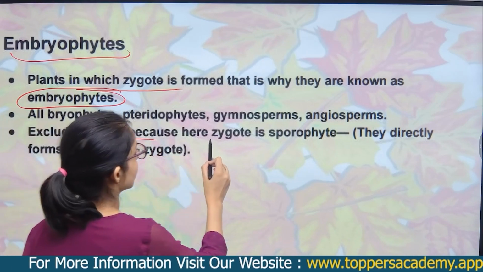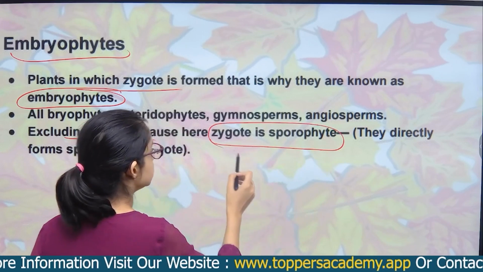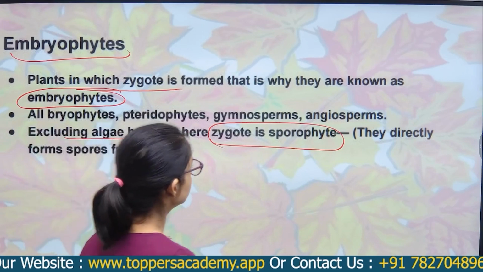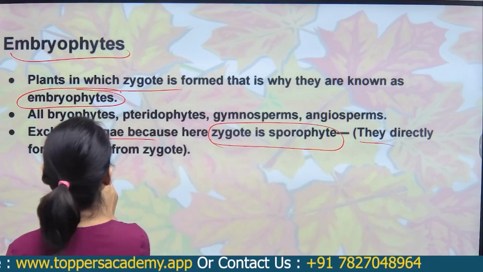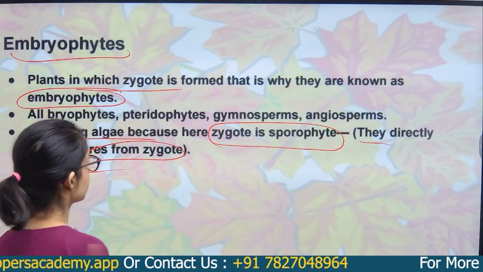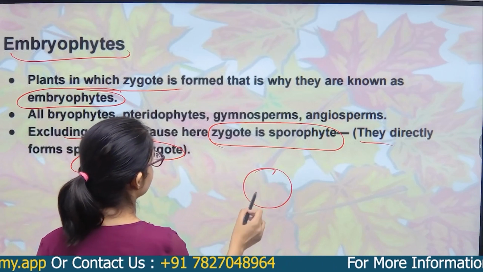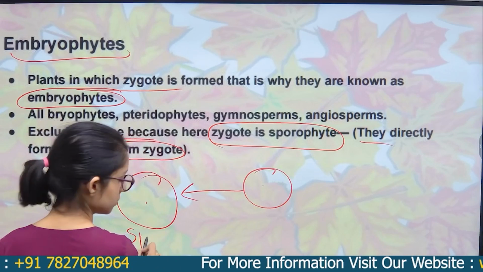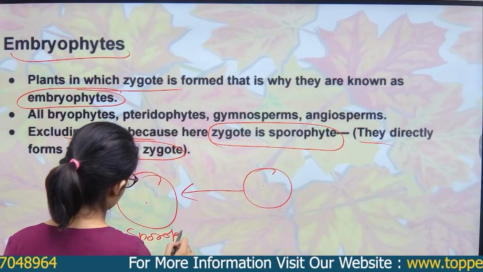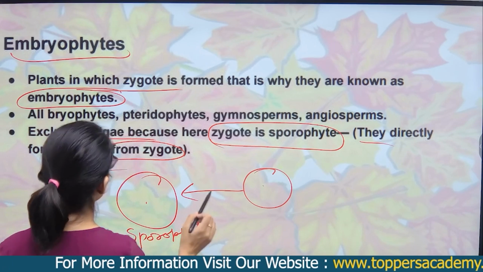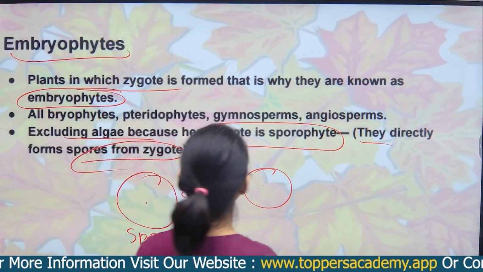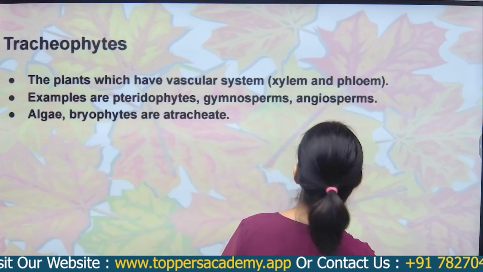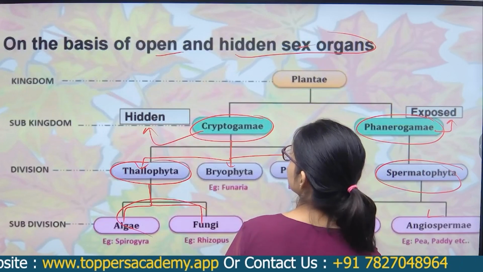Because here the zygote is the sporophyte, that is the main body. They directly form spores from the zygote. Right? The zygote develops into the sporophyte. So algae is not an embryophyte.